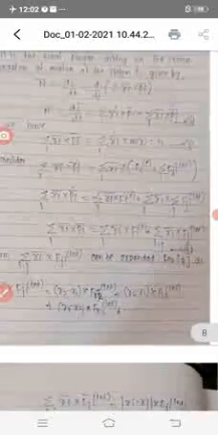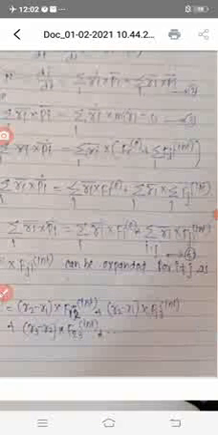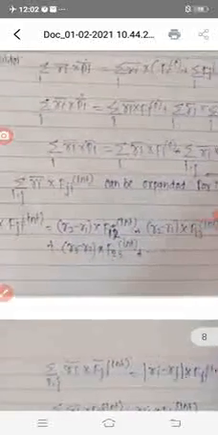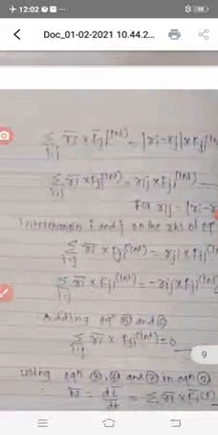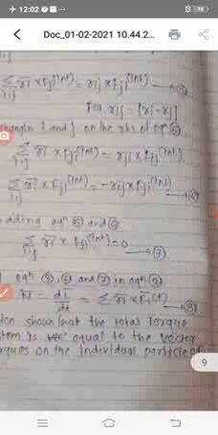Using 3, 4, 5, 6: what is 3? Ri bar cross Pi is equal to Ri cross Mi Ri dot. What is 4? Ri cross Pi dot is equal to Ri cross Fi plus Ri cross Fij internal. What is 5? Ri cross Fij internal is equal to Rij cross Fij internal. And 6, Ri cross Fji internal is equal to minus Rij cross Fij internal.